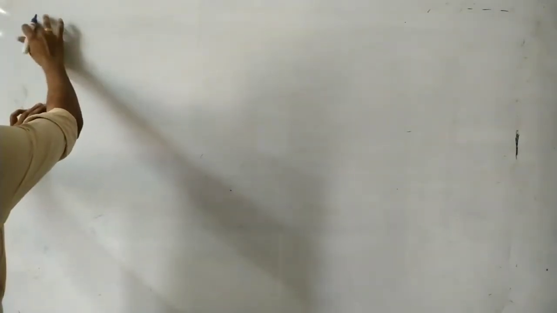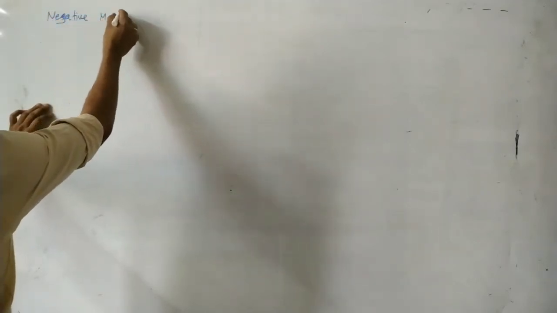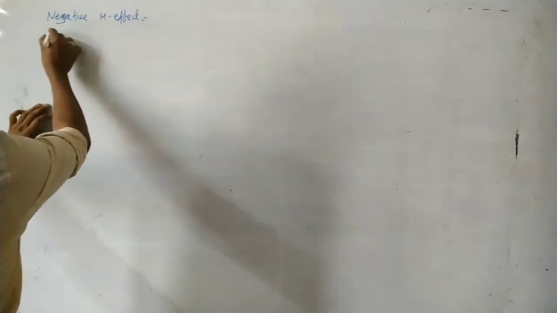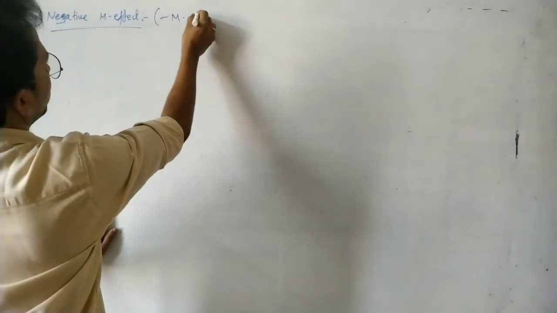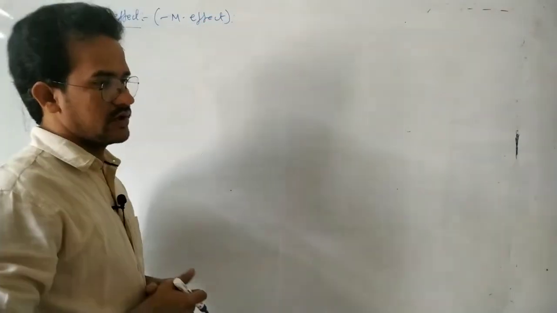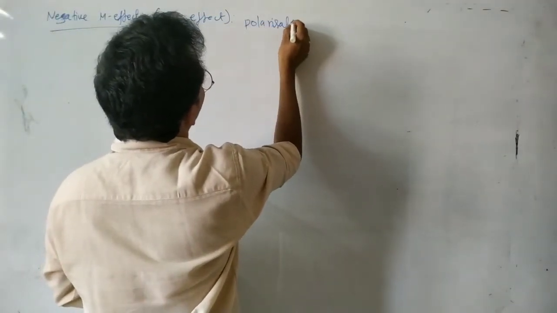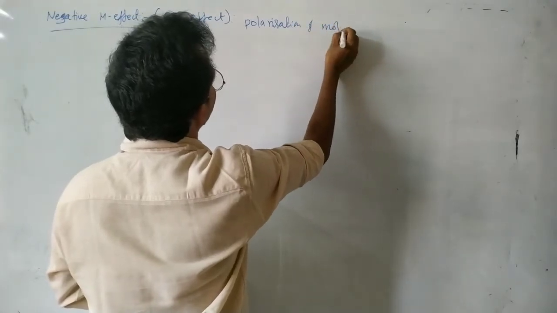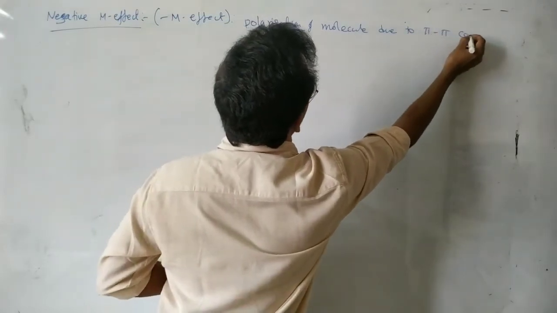And next, the negative mesomeric effect. So the minus M effect is also polarization, polarization of the molecule due to pi conjugation.